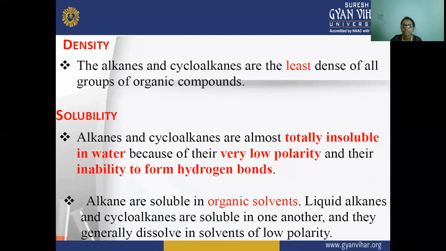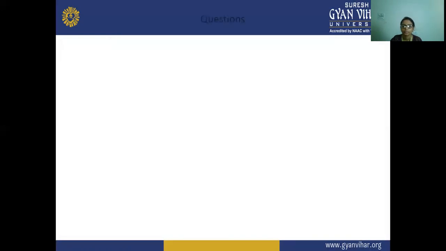Next is density. Alkanes and cycloalkanes are the least dense of all groups of organic compounds. Next is solubility. Alkanes and cycloalkanes are almost totally insoluble in water because of their very low polarity, and they are unable to form hydrogen bonds. These alkanes are soluble in organic solvents, and liquid alkanes and cycloalkanes are soluble in one another and in solvents of low polarity.